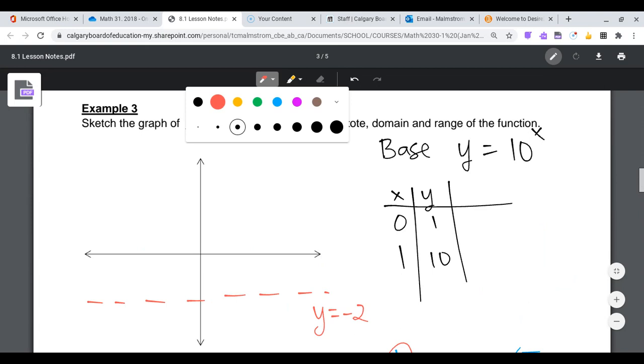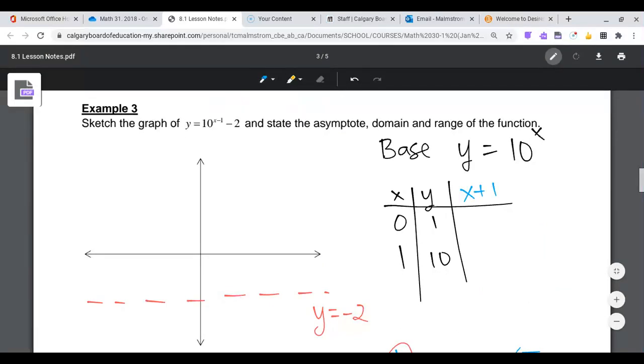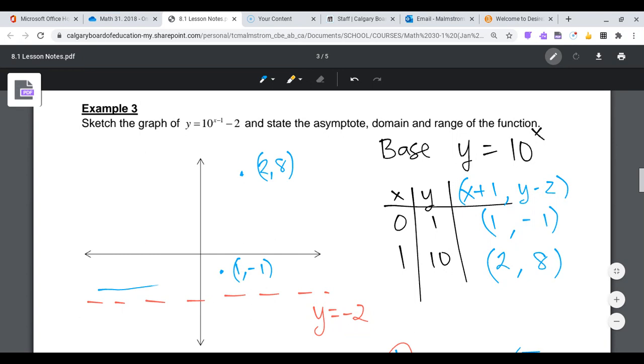So when I am making my new point here, I have to add 1 to my x and subtract 2 from the y. So I'm going to get the new point of 1, negative 1, and in the other one, 1 plus 1 is 2, 10 minus 2 is 8. So I've got the point 1, negative 1 somewhere right there, and the point 2, 8 would be somewhere up here. And then I'm going to draw my graph with arrows on both ends.